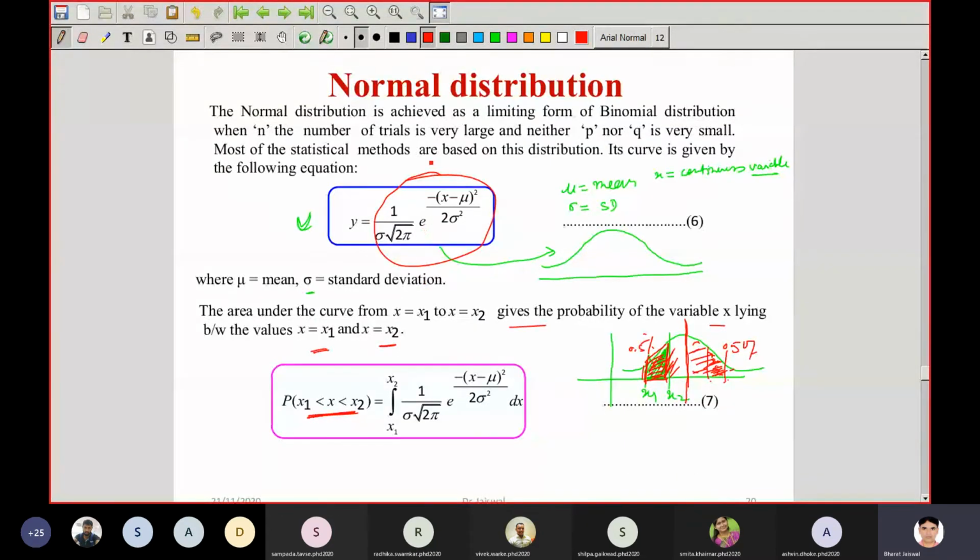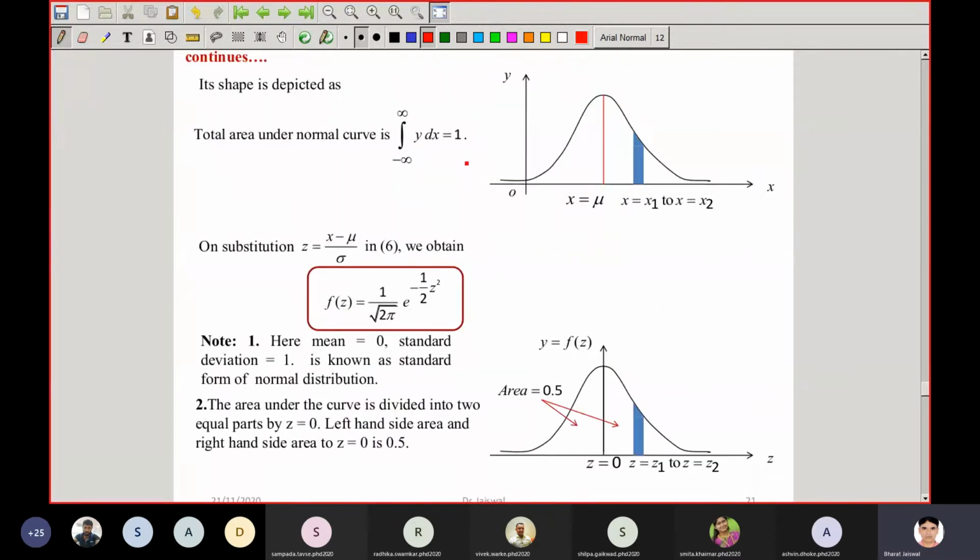So probability in the normal distribution is obtained with the area, and this area, or probability, is given by the table.